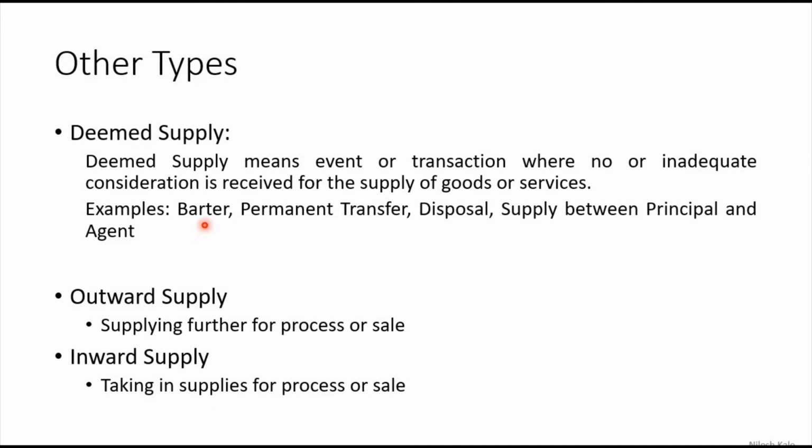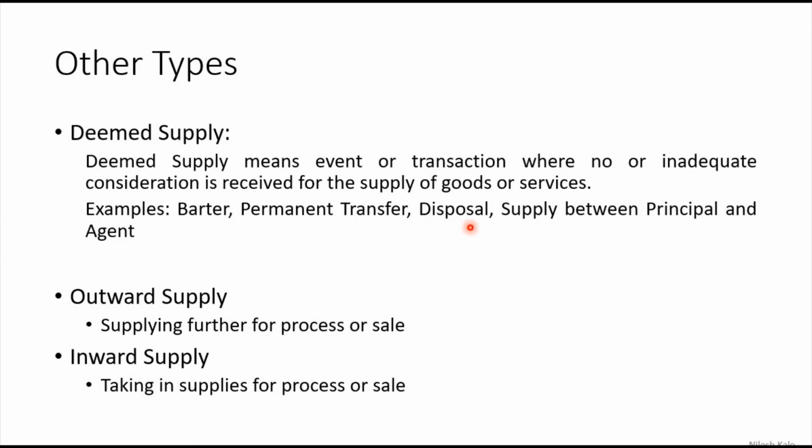So barter is a supply where you are exchanging goods for goods, services for services, goods for services or services for goods. Permanent transfer, yes, it is also deemed supply because you may or may not take consideration for a permanent transfer. Yes, it will be considered as a deemed supply.